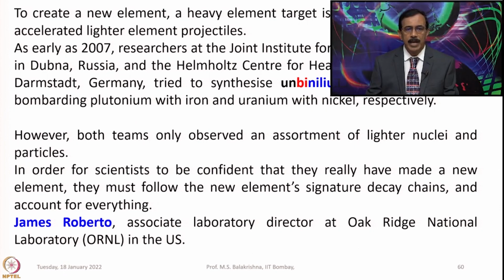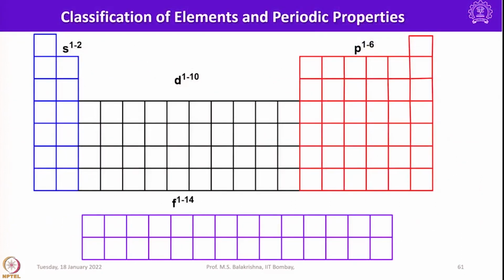In order for scientists to be confident that they really have made a new element, they must follow the new element's signature decay chains and account for everything. James Roberto, Associate Laboratory Director at Oak Ridge National Laboratory in the US, opined about these things.